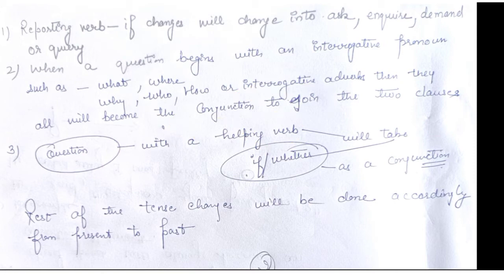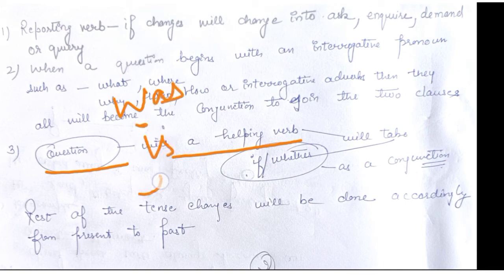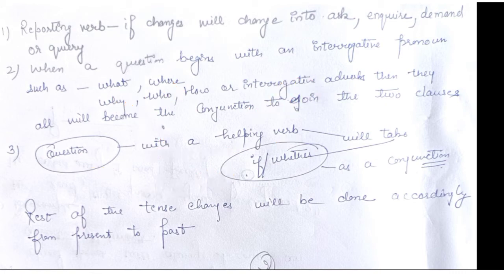Okay, and the next thing that you need to know is, if the question starts with a helping verb, like was, is, has, or something else like will or shall, then the conjunction would be if or whether in the case of an interrogative sentence. Okay, the conjunction is going to be if or whether.